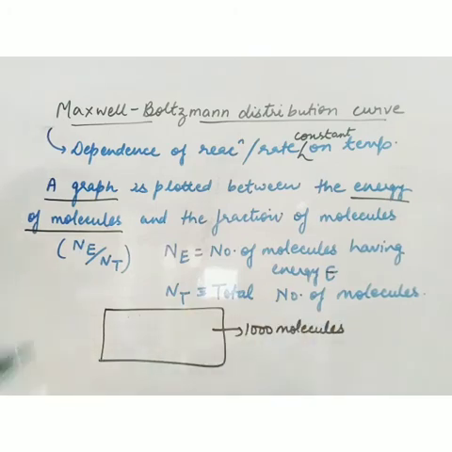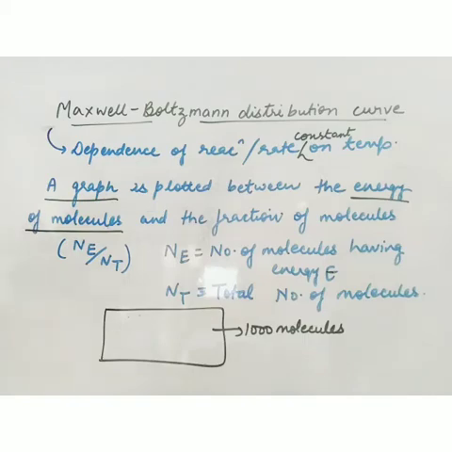and these molecules are continuously colliding with each other. When the molecules collide with each other, they transfer energy. We have learnt in physics that the collisions are elastic, so the energy is conserved but it is transferred from one to another. Suppose one molecule has E1 energy before collision, but after collision this energy will change. Either it will transfer its energy to another or it will gain some energy from the other. So when the molecules collide, there is a distribution of energy. That's why this is known as a distribution curve. So all the molecules do not have the same energy.